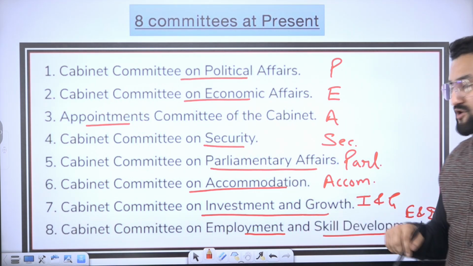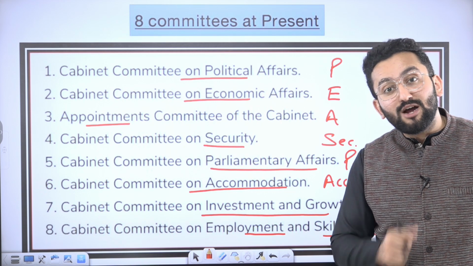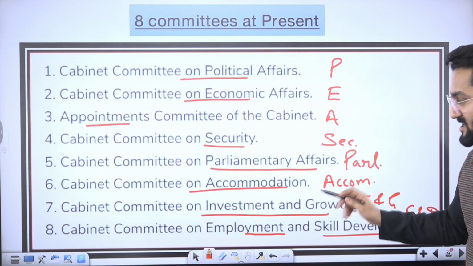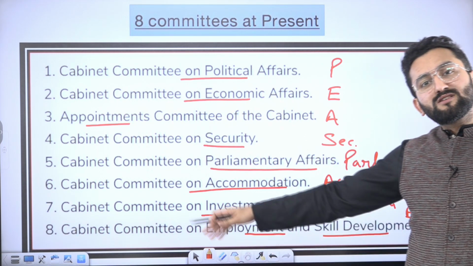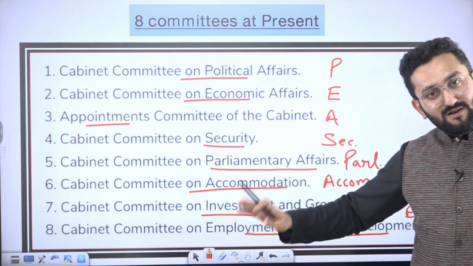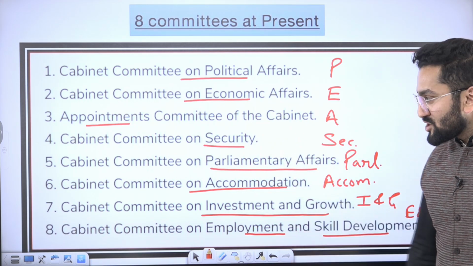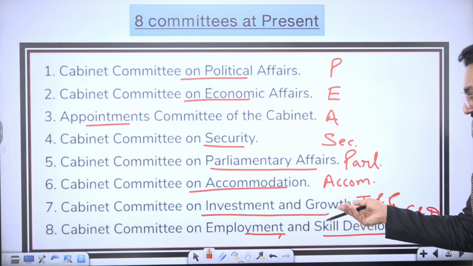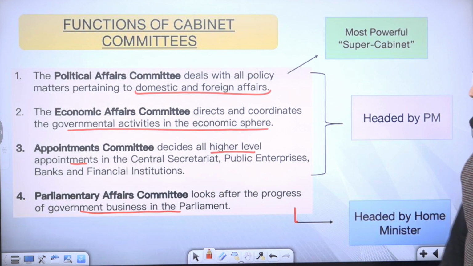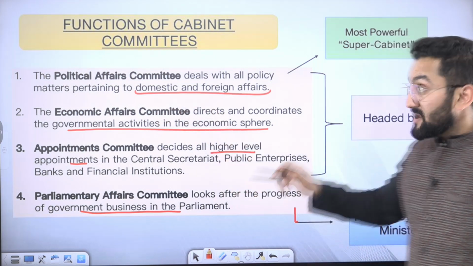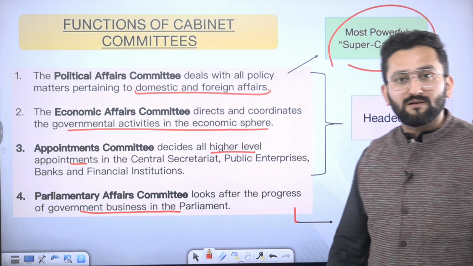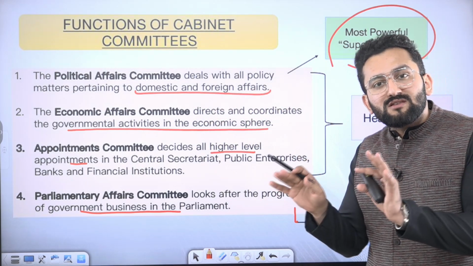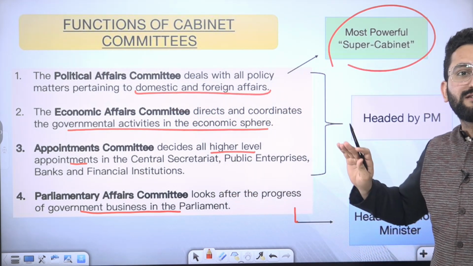Now the Cabinet Committee on Parliamentary Affairs is going to take care of the bills which need to be raised in the house. The Cabinet Committee on Accommodation, important, the Delhi Lutyens area, accommodation needs to be provided to the department heads and other crucial people. The Cabinet Committee on Investment and Growth, the Cabinet Committee on Employment and Skill Development, as the name suggests itself. Now functions, political affairs. It is known as the super cabinet. Why? Because domestic and foreign affairs, crucial decisions are taken by this committee.